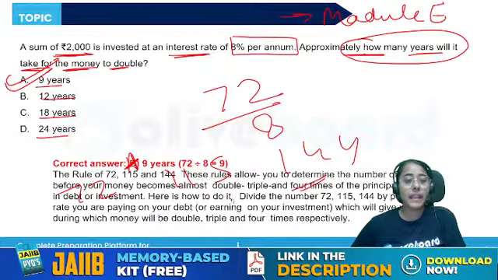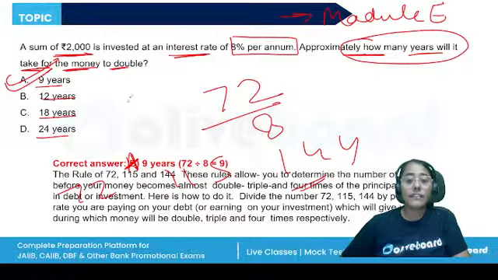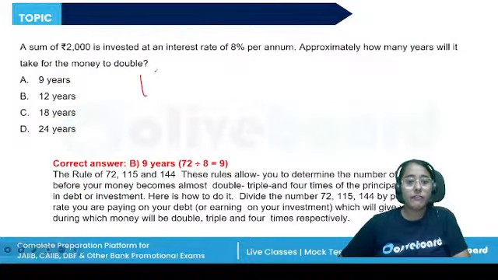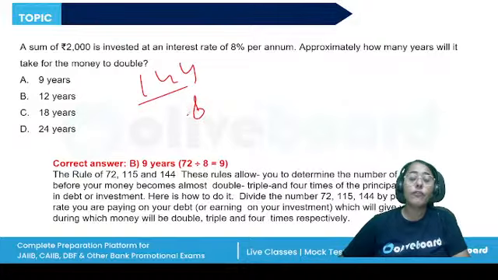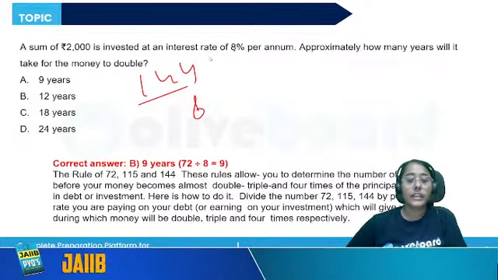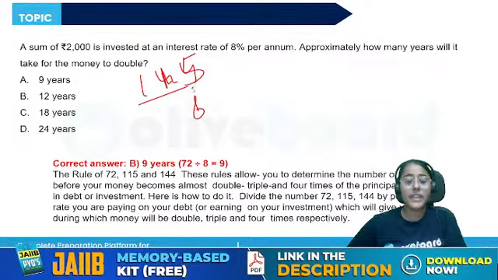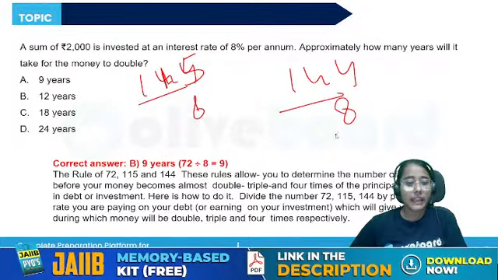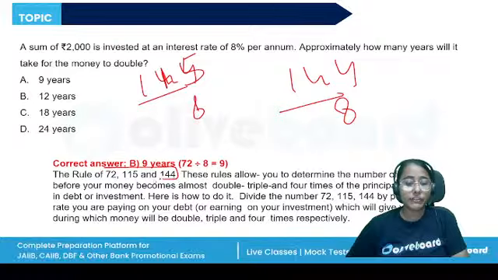72 divided by 8. Similarly, if I want to see in how many years it will become 3 times, I will divide 115 by 8. And in how many years it will become 4 times, 144 divided by 8, right? So these are the rules of 72, 115 and 144.